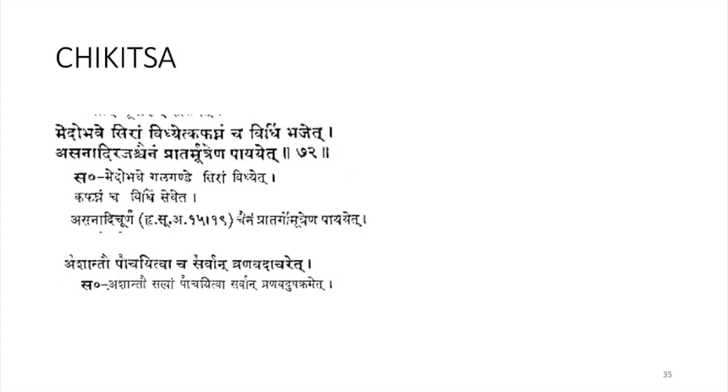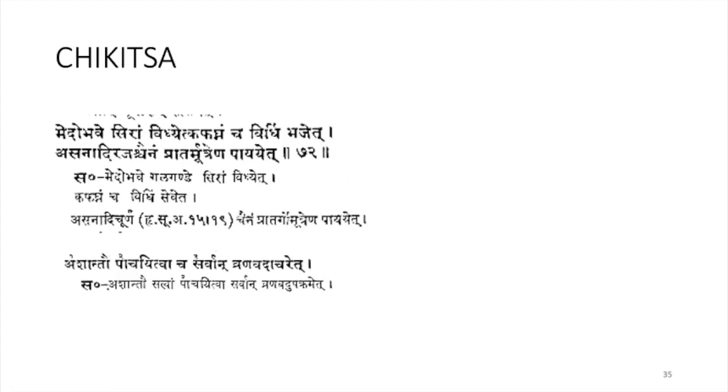Chigilsa medo bhavi siram vidyed khafaknam cha vidim bhajeda, asanadi rajaschevam pradar mutrena payeda. So here you have to do Siraveda, and all the Kapakna Chigilsa can be given, and Asanadi Churna can be given in the morning time along with the Gomutra in Medoja Galaganda avastha. So in Medoja Galaganda, you have to do Siraveda, and also all the Kapha Galaganda Chikilsa, and also Asanadi Churna can be given along with the Gomutra in this condition.